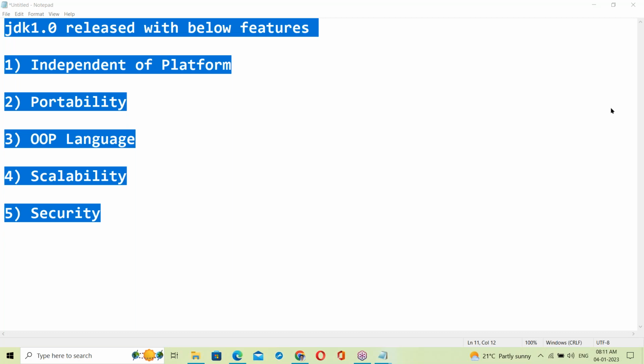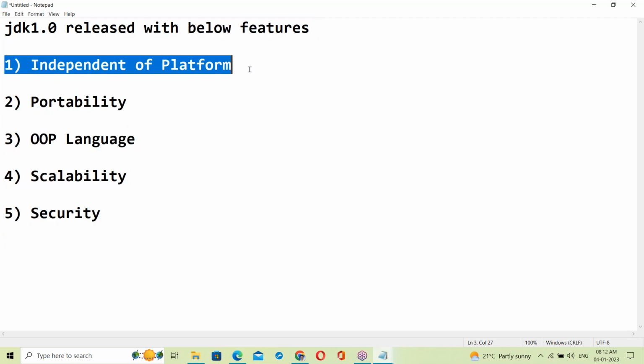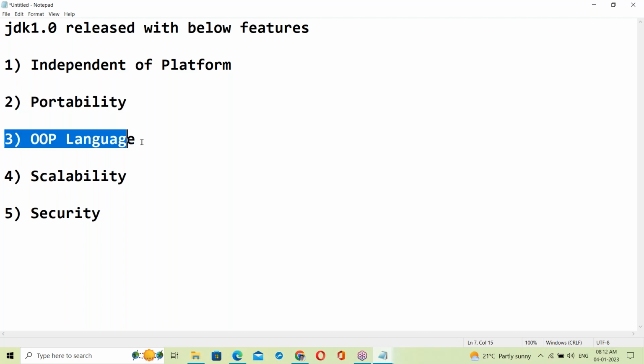These are the features of Java, right? To understand all these features, some basics are required.